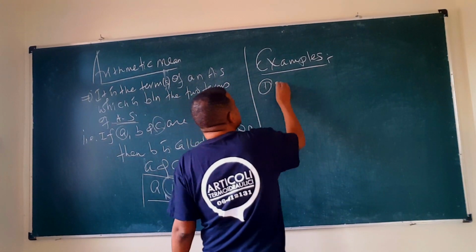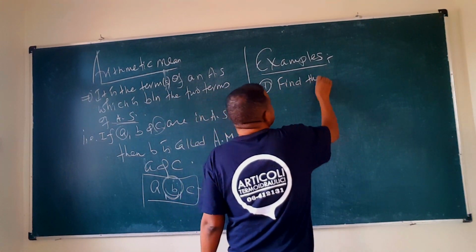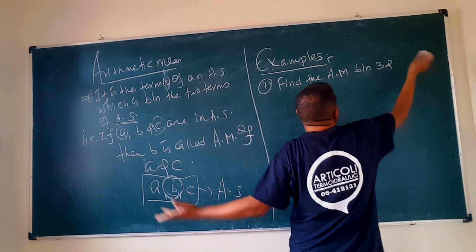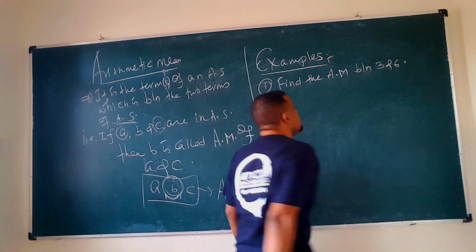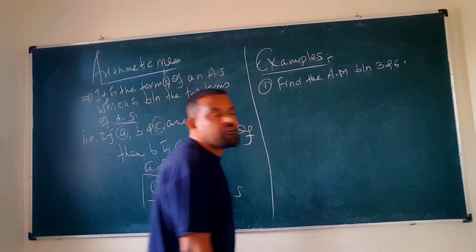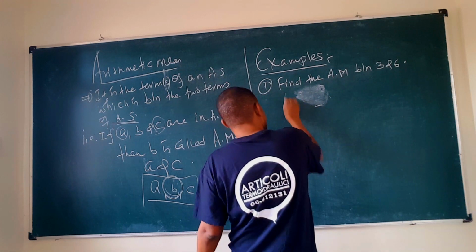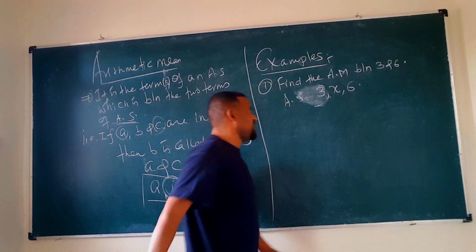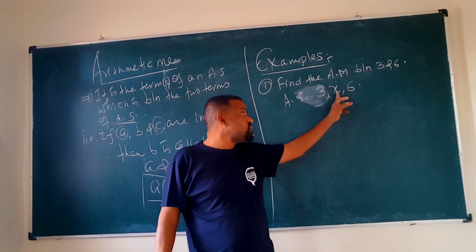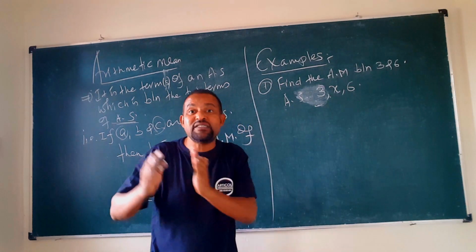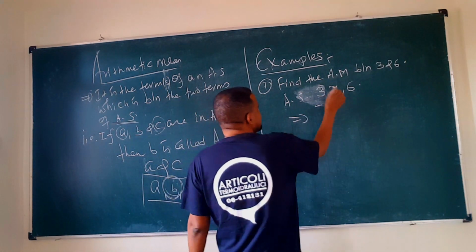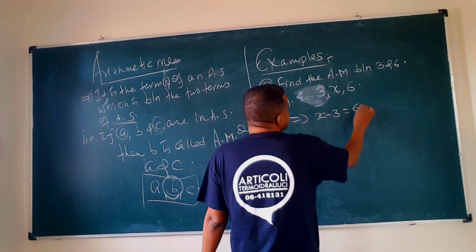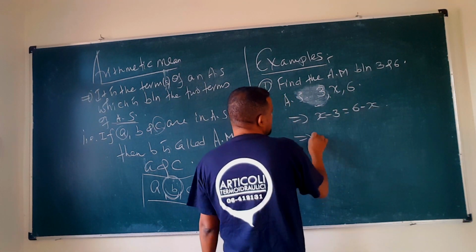Say for example, find the arithmetic mean between 3 and 6. So we will have an arithmetic sequence of 3, some number x, and 6. The arithmetic mean is in the middle, and this forms an arithmetic sequence. So automatically x minus 3 is the same as 6 minus x.